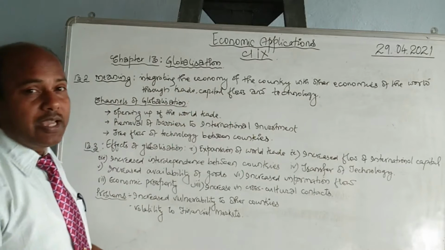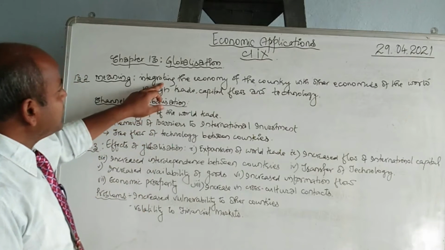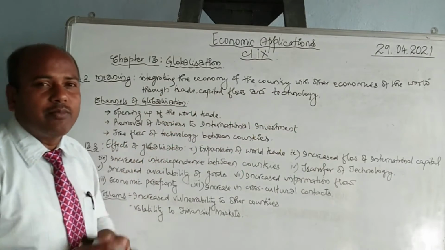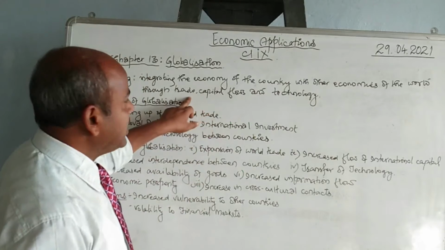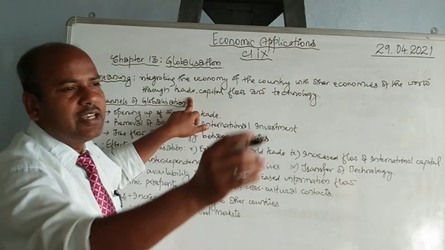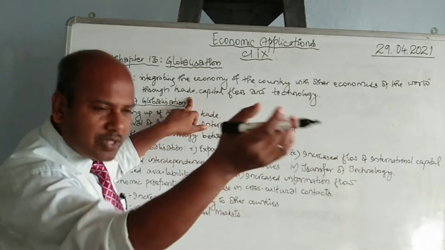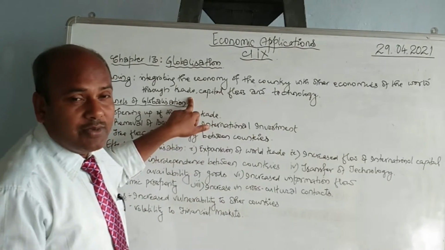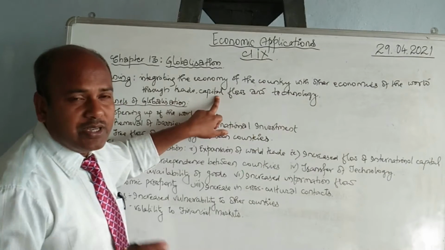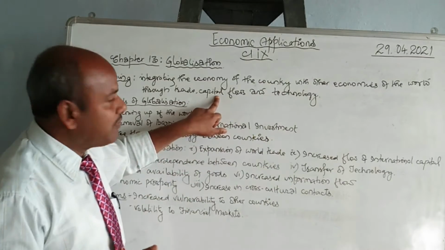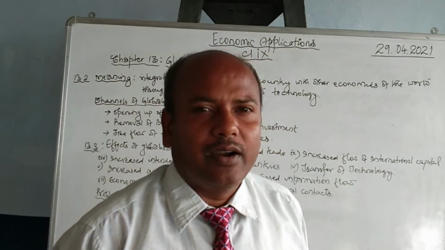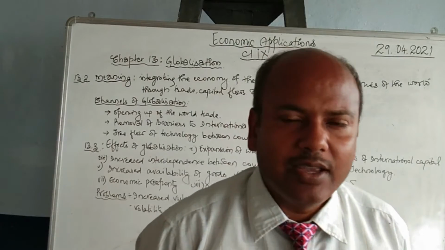So, the definition of globalization is the process of integrating the economy of the country with other economies of the world. And how do we come in contact with each other? By means of trade. By means of trade, we produce a commodity, sell it to Bangladesh, and we buy something from Bangladesh also. Then we are integrating, we are coming in contact with the economies of the world. It is called globalization. Through capital flows, capital we send to them and something we buy from them as well. Technology and capital we exchange. So then we are globalized. We are said to have been globalized.